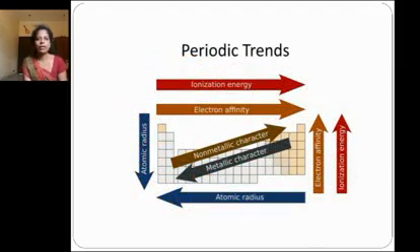This is a summary of the periodic trends: ionization energy, electron affinity, atomic radius, and metallic and non-metallic character all change along the period and down the group. So these are all about the classification of elements.